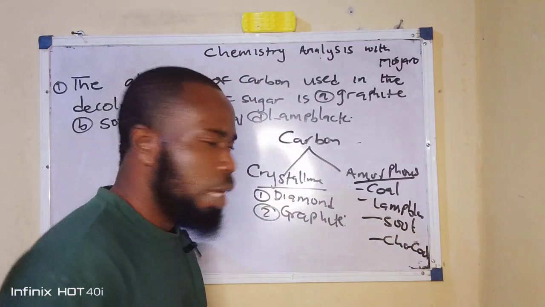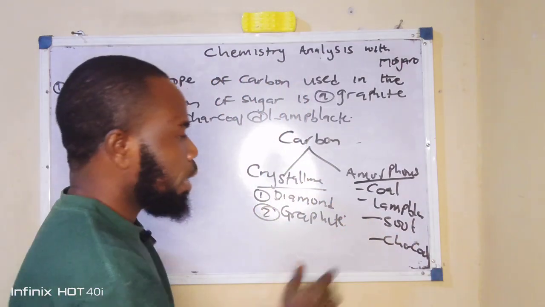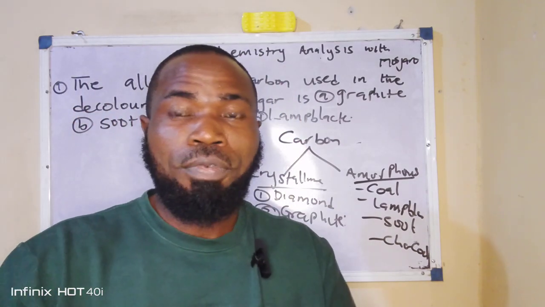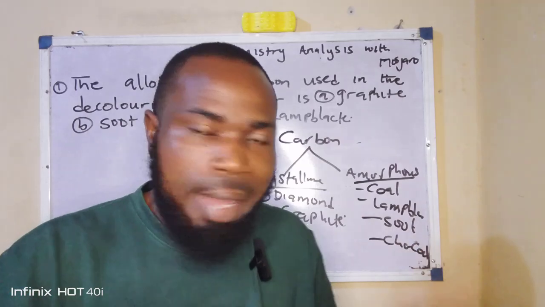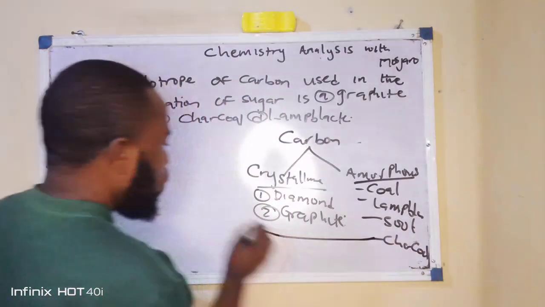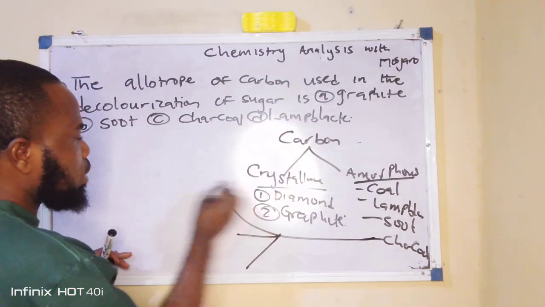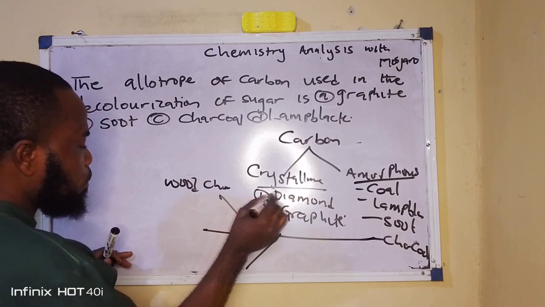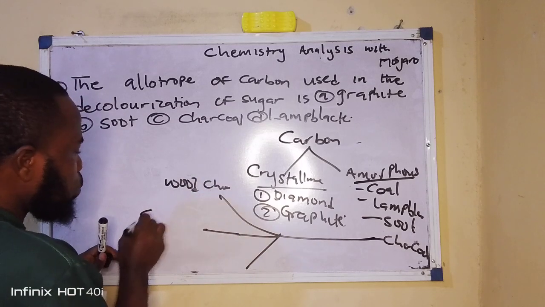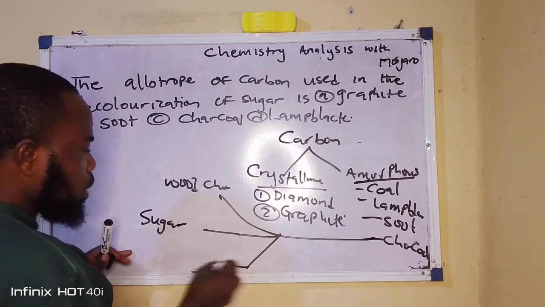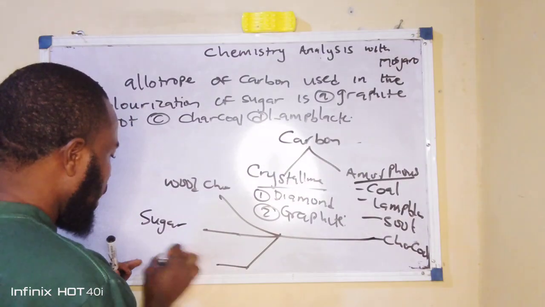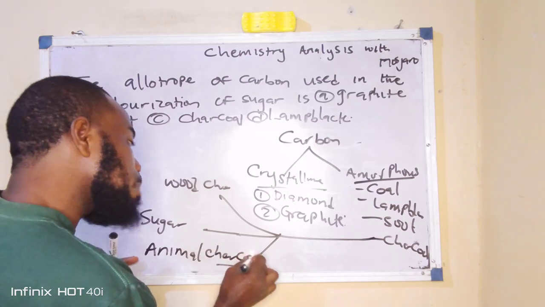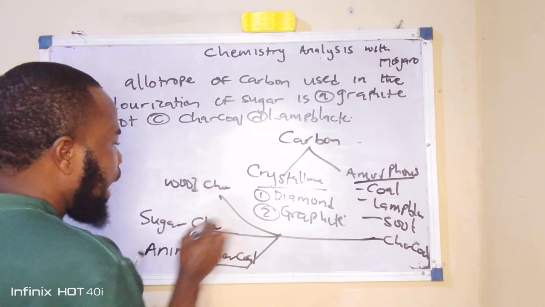Now, let's come back to the main thing. We'll look at the charcoal. This charcoal is actually formed from incomplete combustion of carbons. That's why there are three types of charcoal. We have those that form from wood, so we have wood charcoal. We have those that form from sugar, so we have sugar charcoal. We have those that form from burning of animal remains. So we talk about what? Animal charcoal. Now remember, these are the types of charcoal.